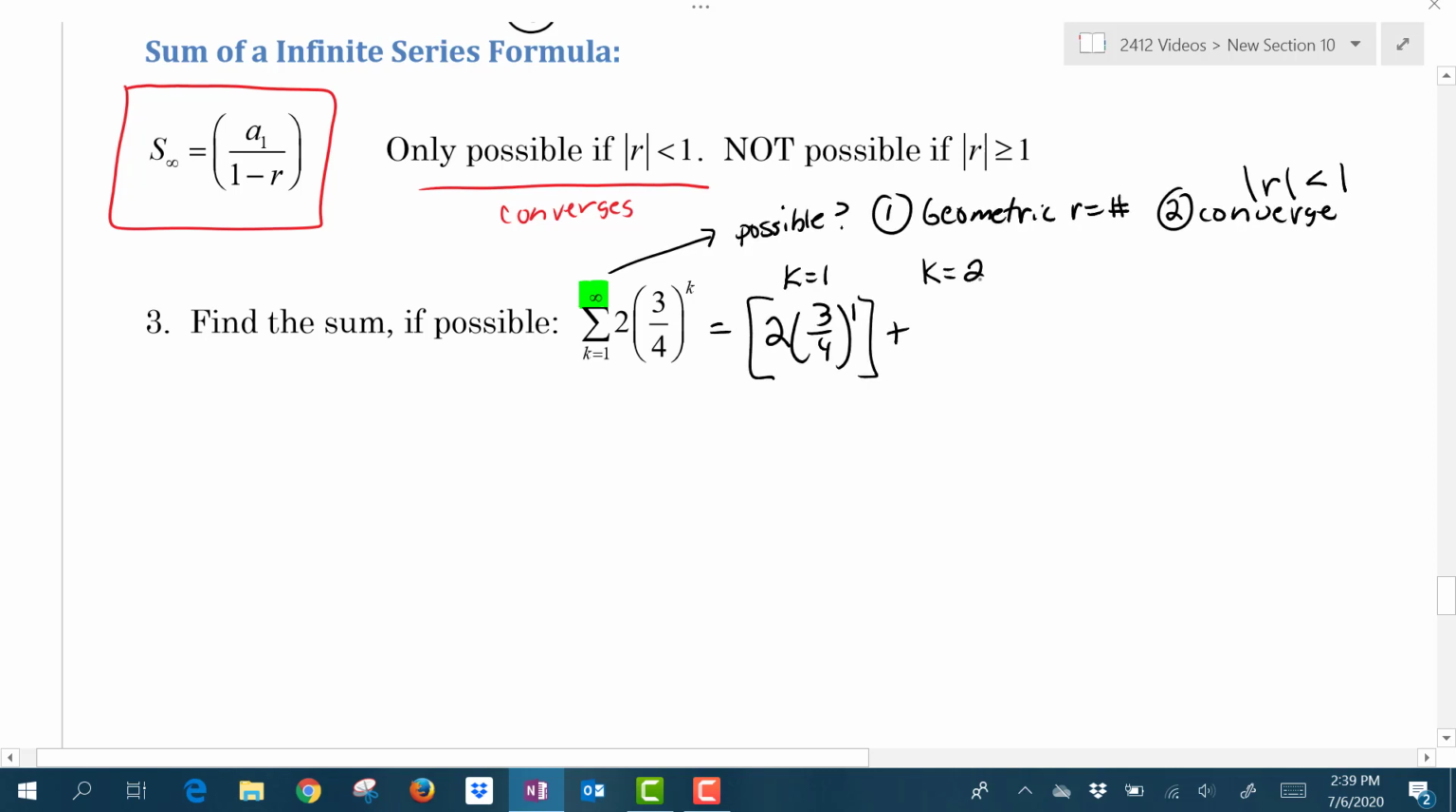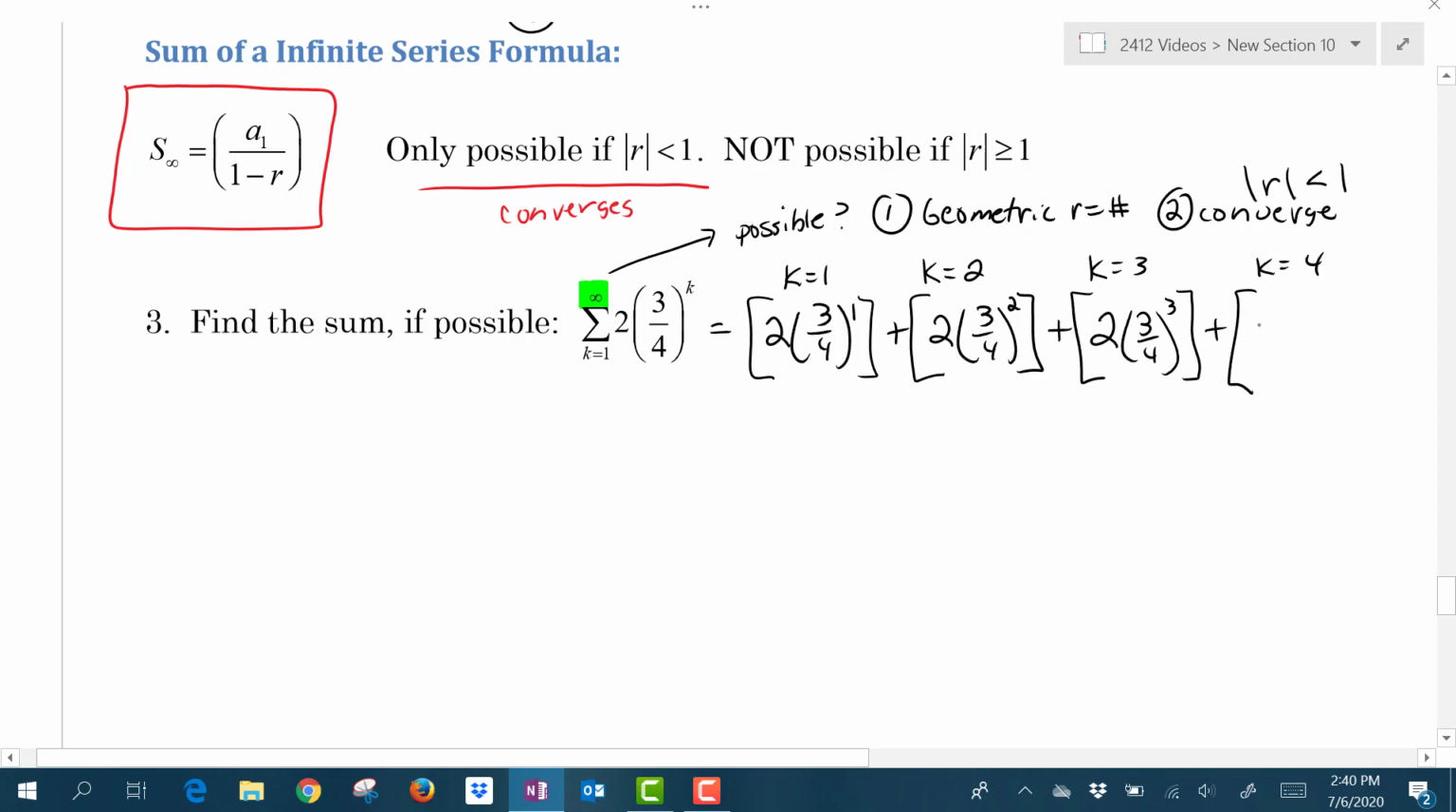And the second term, we're going to plug in k equals 2. And then for the third term, I'm going to plug in a k value of 3. And then for the fourth term, we'll plug in a k value of 4. Alright, now we could go on for all eternity, but of course we won't, and we really can't. So I'm just going to put ... to say that the sequence continues on.